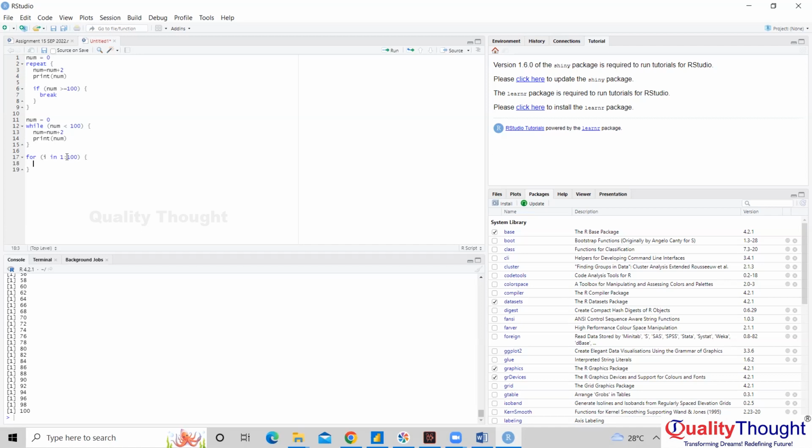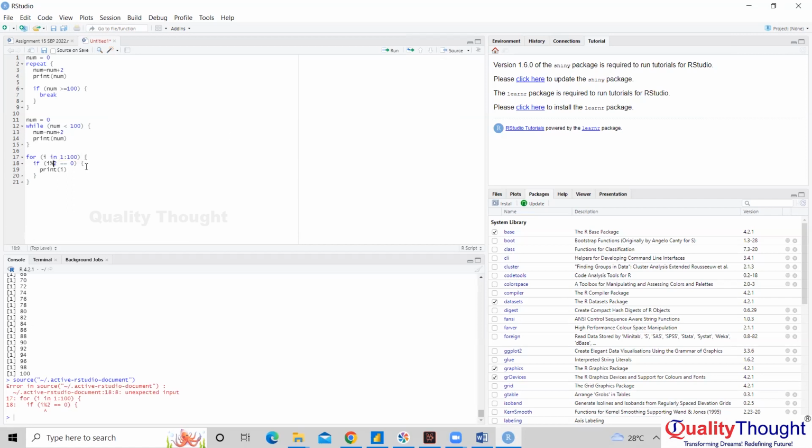But I'm not going to print it here. I'm going to say if I modulo 2 equal to 0, that means this is an even number. Now I'm going to say print I. Oops.